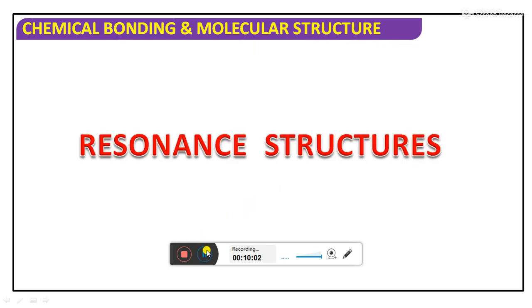The most important concept in chemistry is resonance structures. What do you mean by resonance structures? A molecule's structure cannot be explained based on a single structure. In order to write the structure of such a molecule, scientists have given one systematic way of representation. Some molecule properties cannot be explained completely based on a single structure, so scientists have given this systematic way of representation to explain the structure of the molecule.